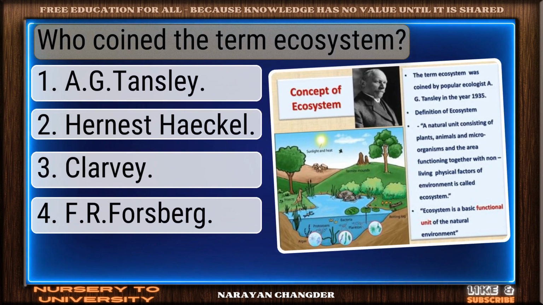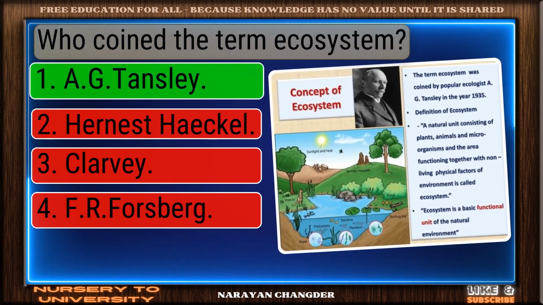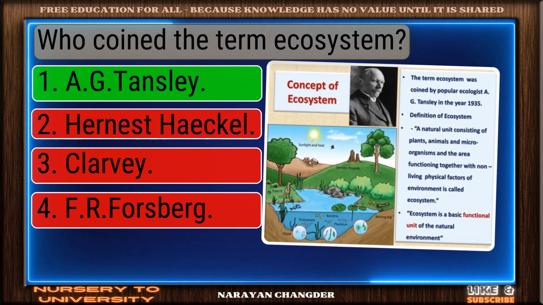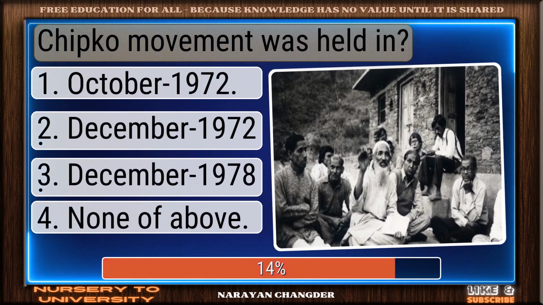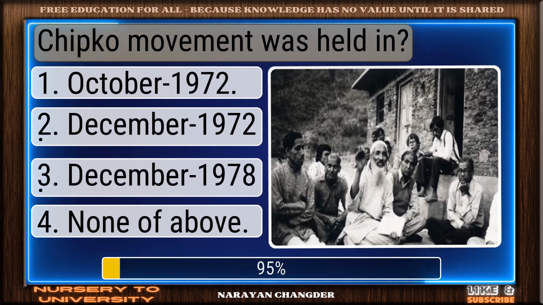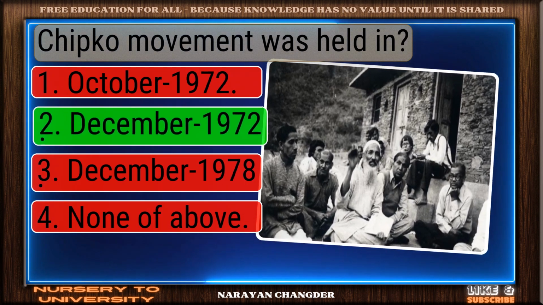Who coined the term ecosystem? Right choice. A.G. Tansley is the best answer. Chipko movement was held in. Nice work. You chose December 1972, and it is correct.